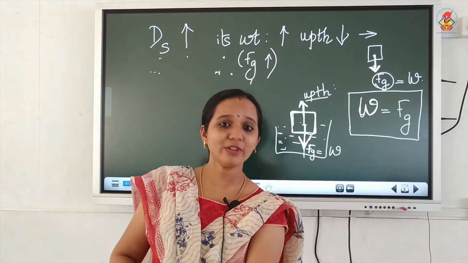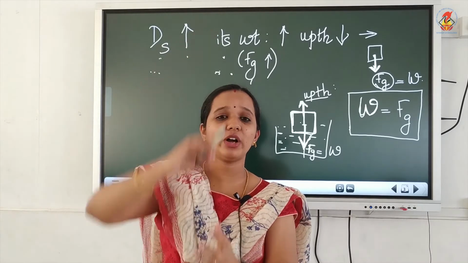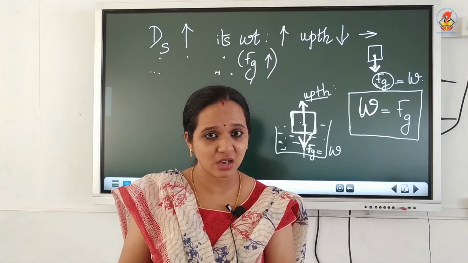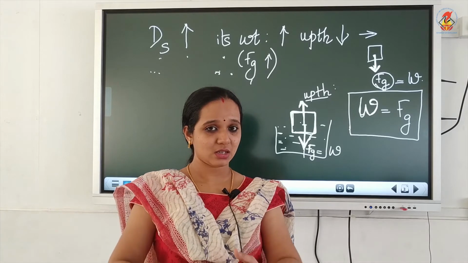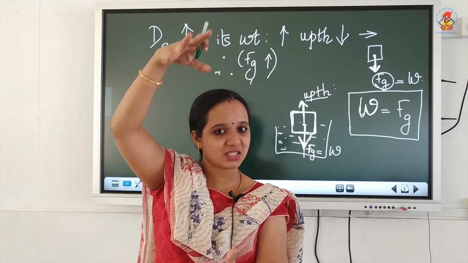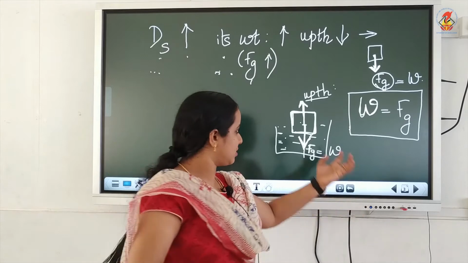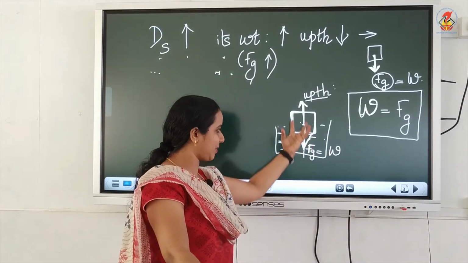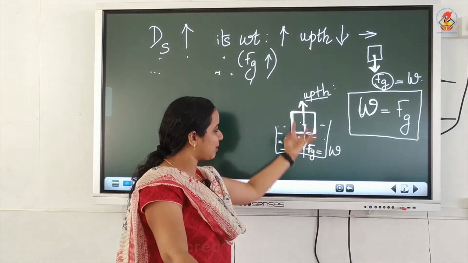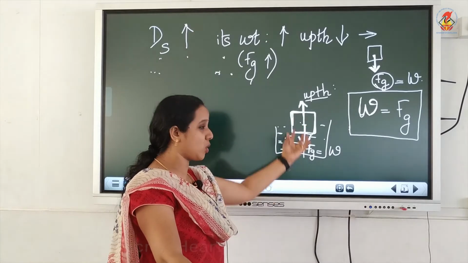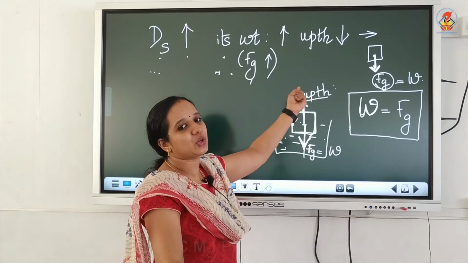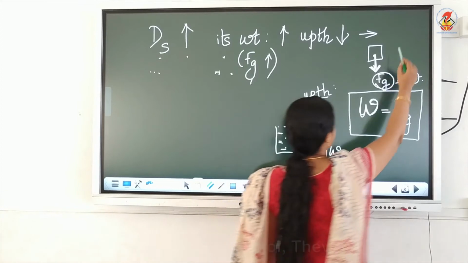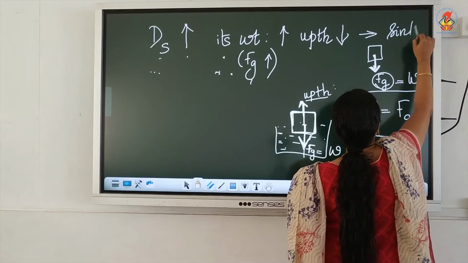So, if the downward force is more, the upward force will be lesser. Hence, since the upward force is lesser, the downward force is more. That means the object will be pulled with a greater force downward compared to the upward force. Hence, the object will sink.